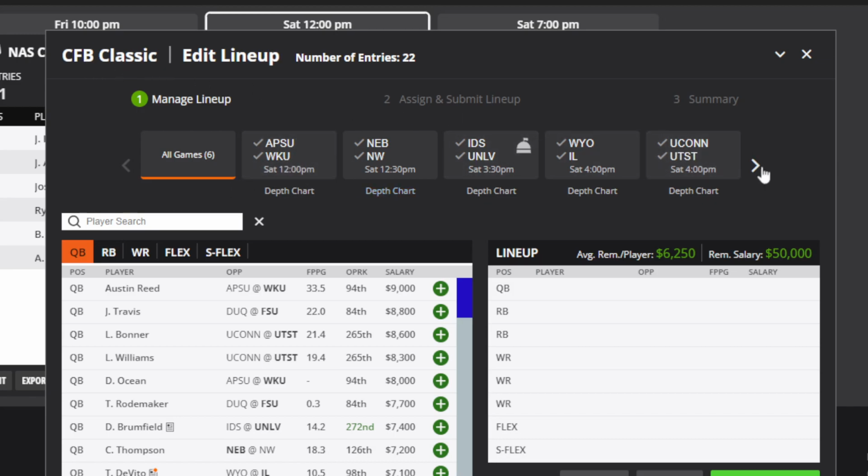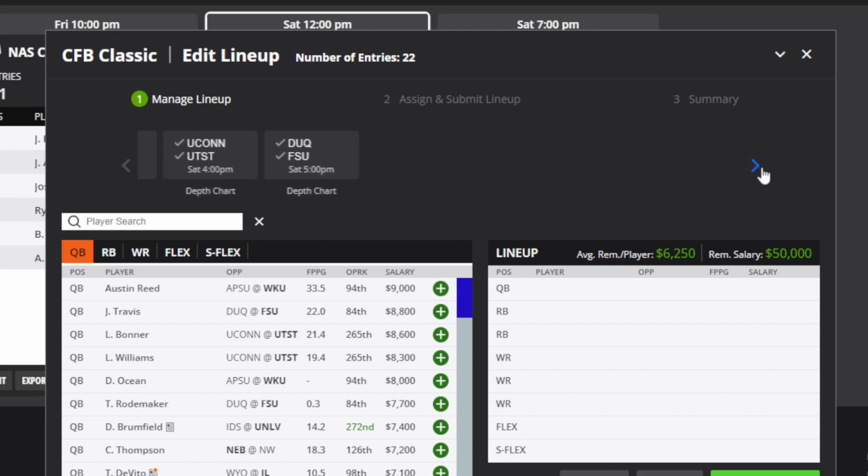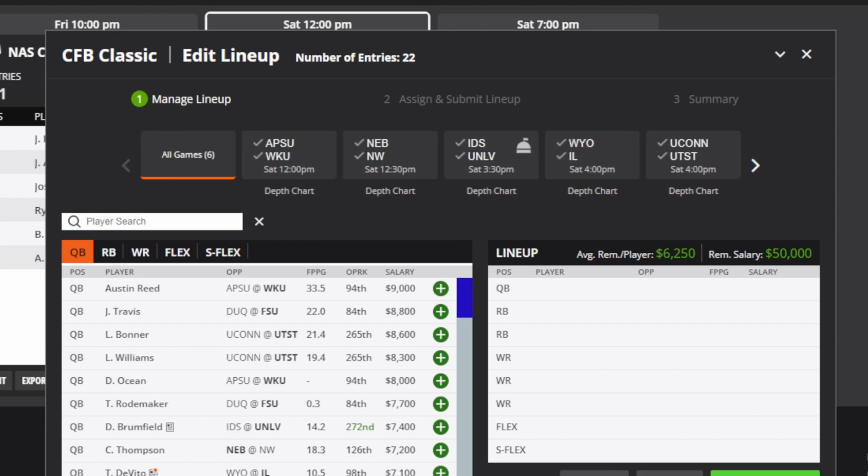We have 6 games in the slate today, and we have a pretty good solid slate of games. I've gone through all the teams. I've researched to the best of my ability to find players that are going to be starters at each of the positions. One thing I want to mention is how DraftKings works for scoring for college football.